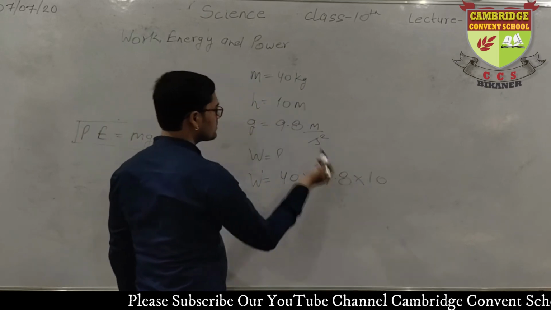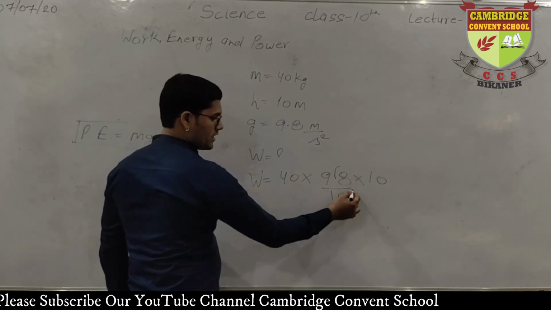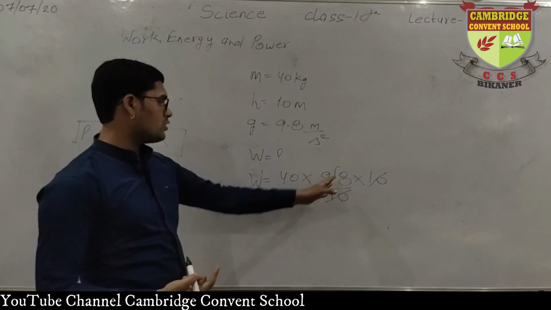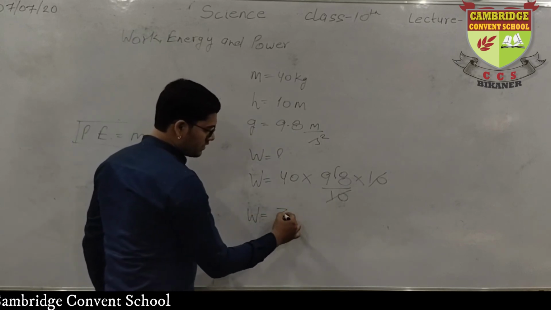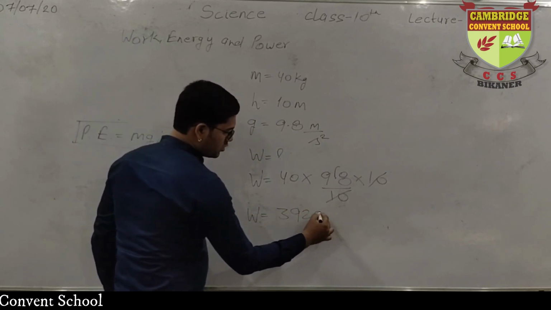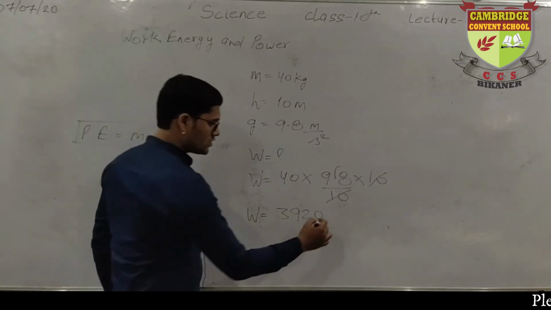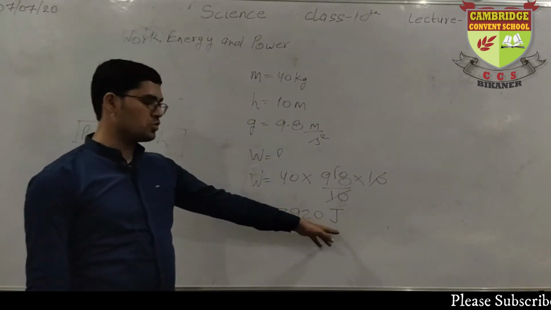That is 10. Very easy. Remove the point, 98 will be there. 10 and 10 cancel. The remaining is 40 into 98, which will be 3920. And what is the unit of work? It's joule. So your answer is 3920 joule.